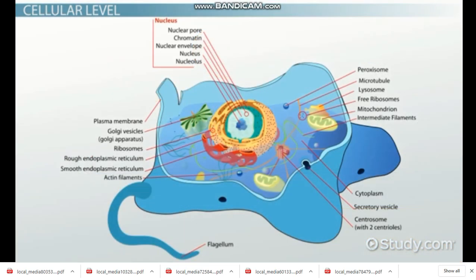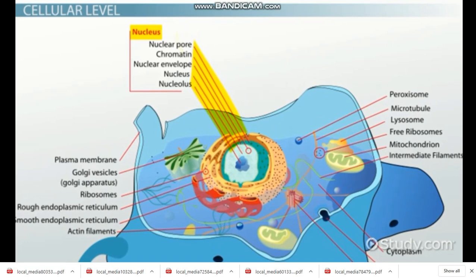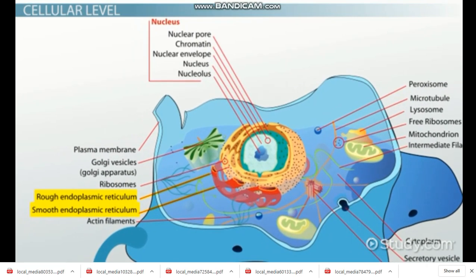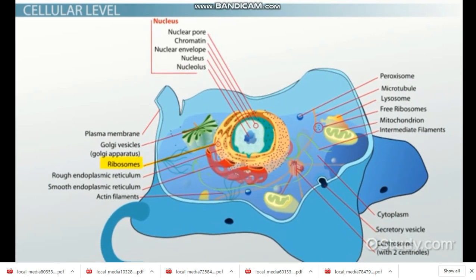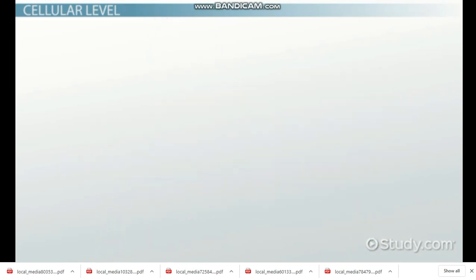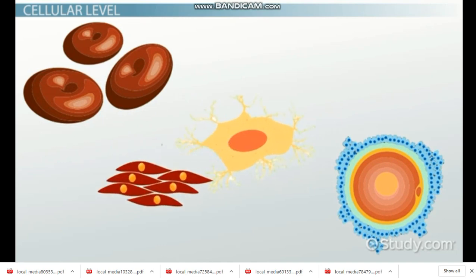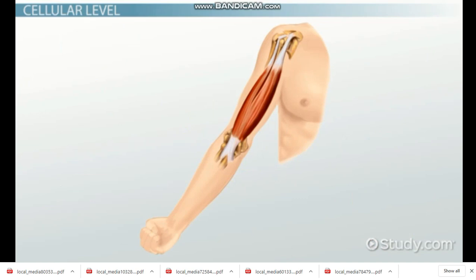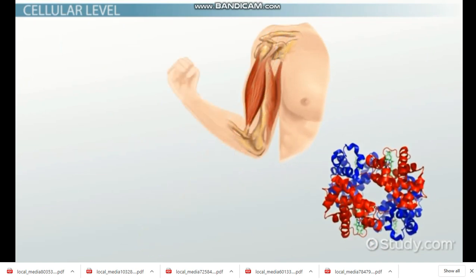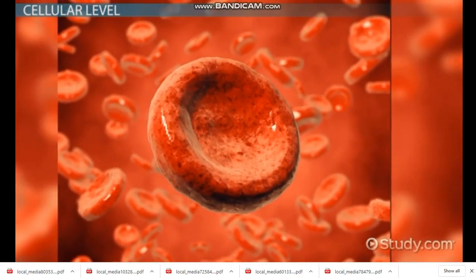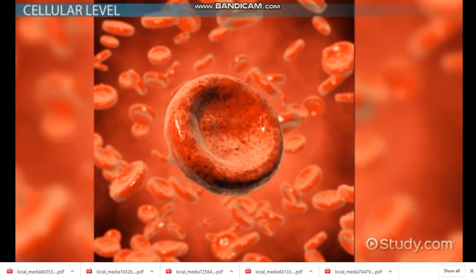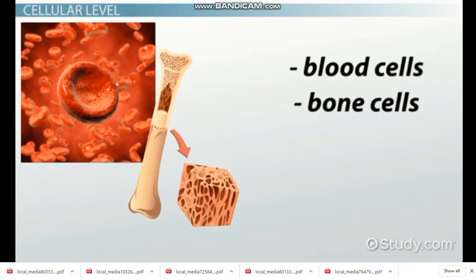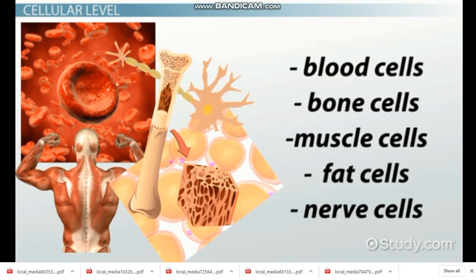Some of the hardware found within cells includes a nucleus to store the genetic material, the endoplasmic reticulum for making molecules, the Golgi apparatus for packaging and transporting cell materials to where they are needed, ribosomes for making proteins, and various other small compartments with dedicated functions. The kind of molecules and components within each cell varies depending on the job of that particular cell. Muscle cells, for example, will have significantly more of the proteins required for muscle contractions than other types of cells. There are about 200 different cell types in the body, but some of the major cell types include blood cells, bone cells, muscle cells, fat cells, and nerve cells.